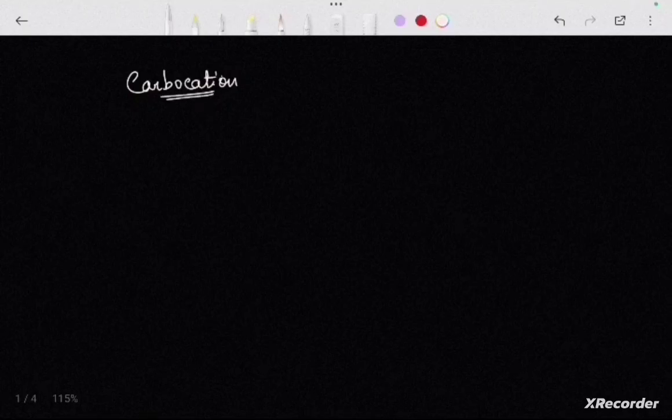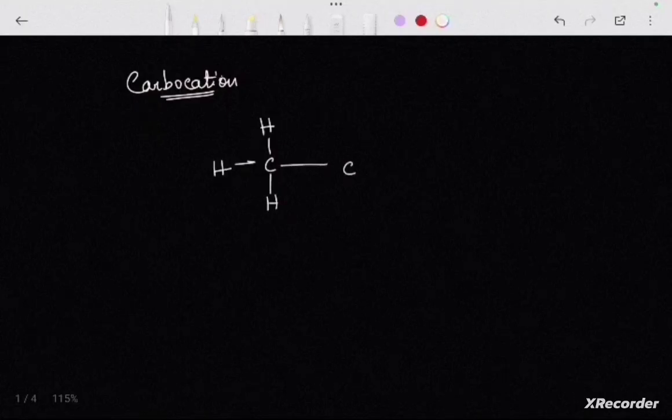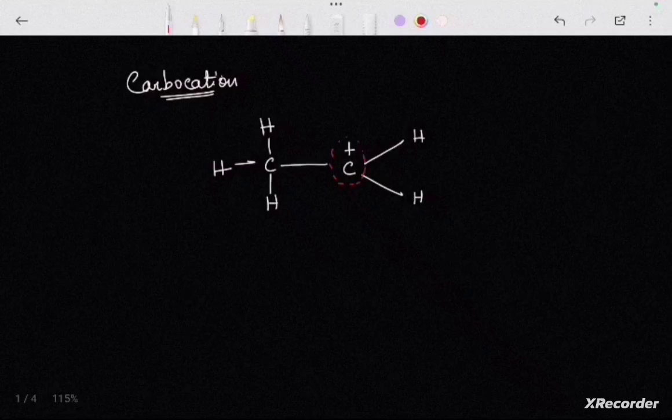carbocation is something in which the carbon atom contains a positive charge and is also sp2 hybridized. So if we draw the structure like this, you can say that this carbon is a carbocation.